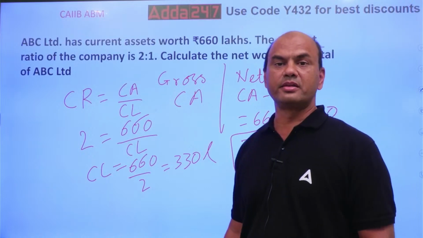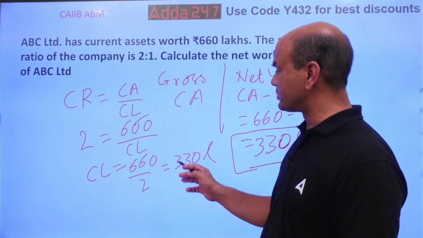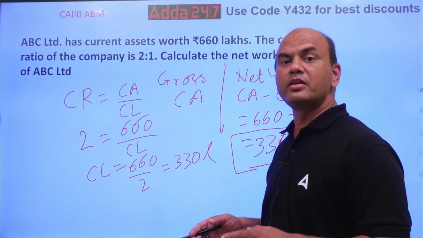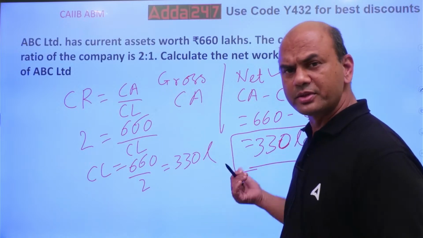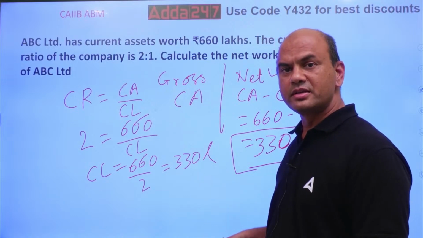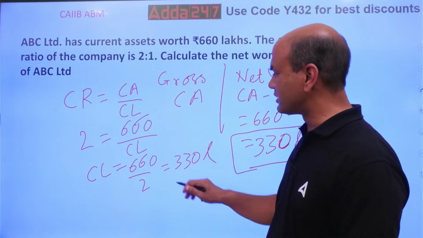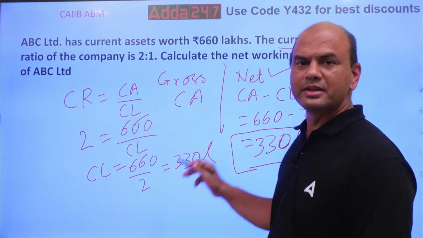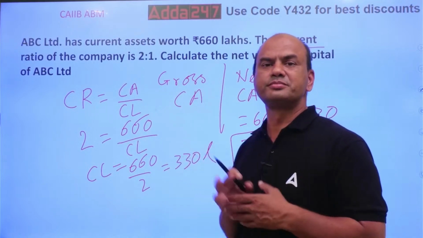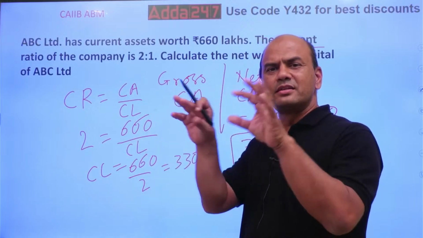Net working capital, or you can call it the net working capital gap. Current assets are this much, current liabilities are this much, so this is known as net working capital or gap. Suppose this comes to you, how much will the bank finance? Simple logic: assets are 660, liabilities are 330, so liabilities are less. Now you have to balance them. Always in any balance sheet, the basic logic is that it's a tarazu, a balance.